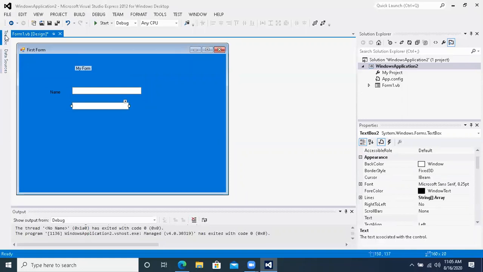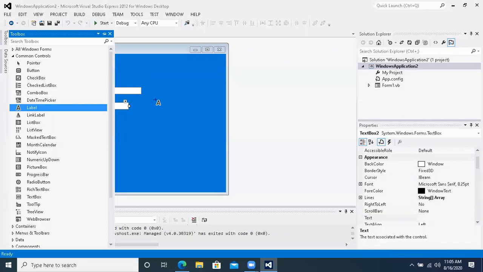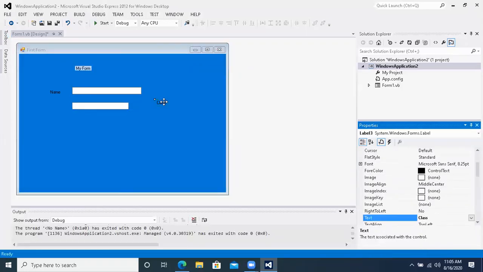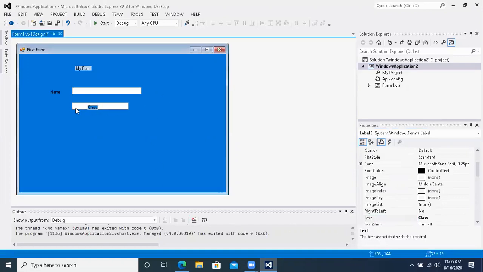Then I am going to take another label. I type over here class. Okay. When you draw a label, by default the text property is selected. So when you type, it will be automatically typed as the label text. Okay, class.